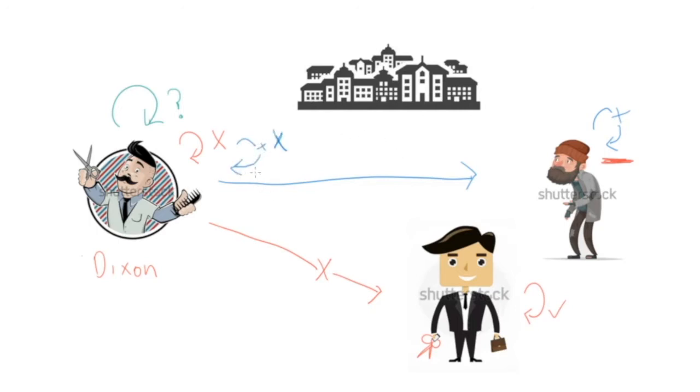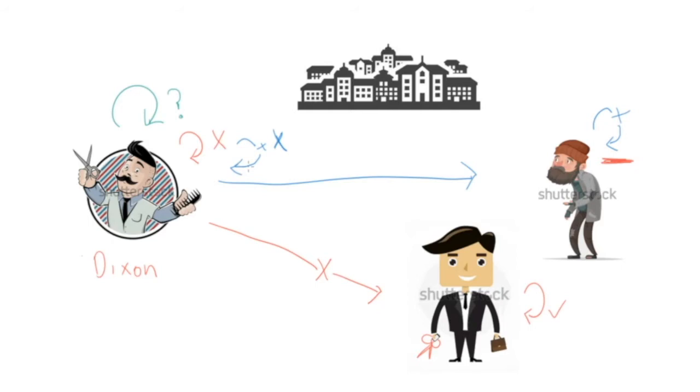If Dixon doesn't cut his own hair, then he's also breaking the law. And why is that? Because the mayoral decree says that Dixon must cut his own hair because he has to serve anyone who doesn't cut their own hair. So we're in a sort of damned if you do and damned if you don't situation. If he's serving himself, he's breaking the rule that he's only allowed to serve customers that don't cut their own hair. And if he doesn't serve himself, then he is missing a customer because he's required by the decree to serve everyone who doesn't cut their own hair. So in a way, he's damned if he does and damned if he doesn't.